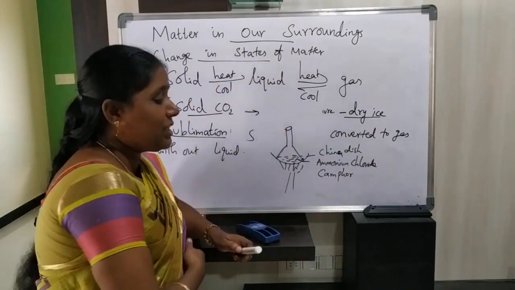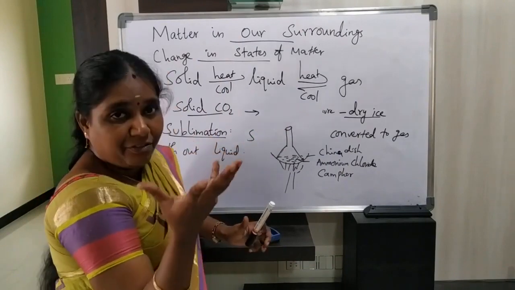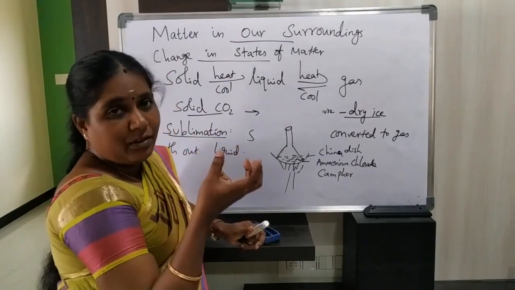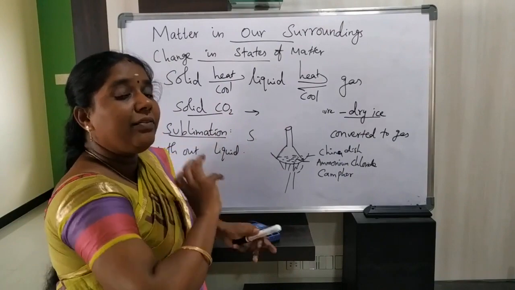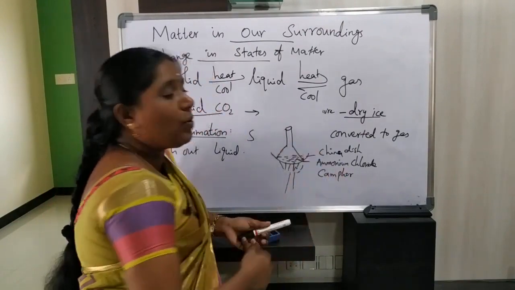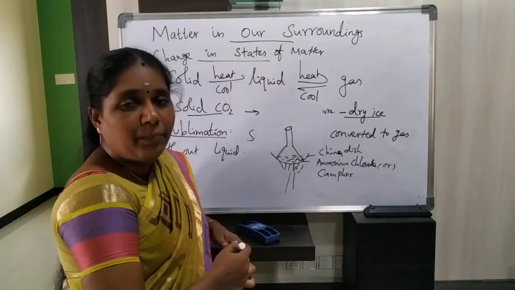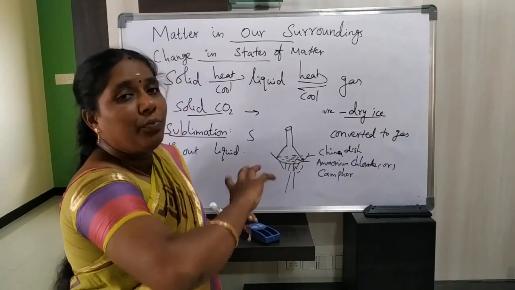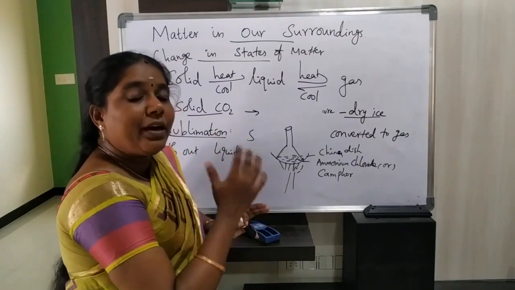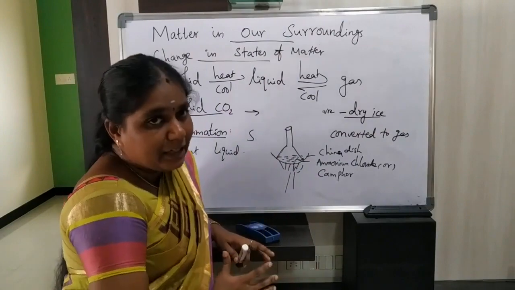See, camphor, we will burn that camphor directly. It will convert to gaseous state without attaining liquid state. So this is also one of the sublimating substances, and ammonium chloride is also a sublimating substance, because when we heat this ammonium chloride directly, it will convert to gaseous state without attaining liquid state.